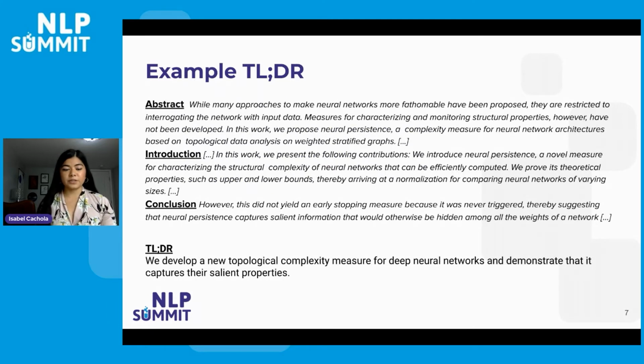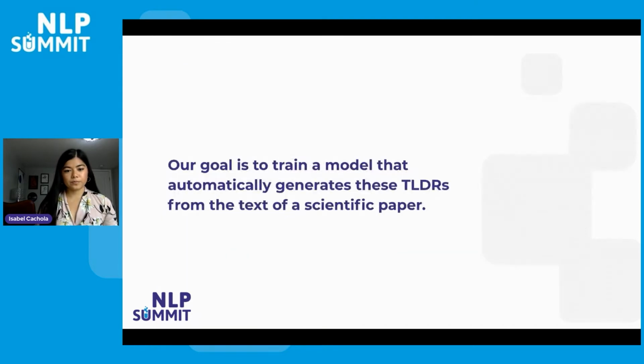So here's an example TLDR. Here we have the snippets from the abstract, introduction, and conclusion of a paper, as well as the author-written TLDR. So this TLDR reads, we develop a new topological complexity measure for deep neural networks and demonstrate that it captures their salient properties. And what you'll notice is that this TLDR pulls keywords from across the entire length of the paper. And so our goal is to train a model that automatically generates these TLDRs from the text of a scientific paper.